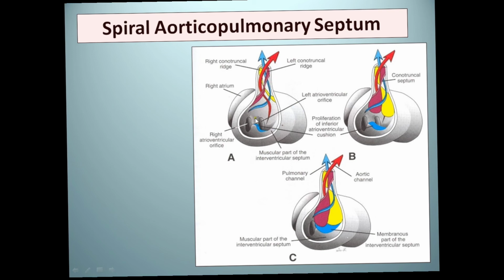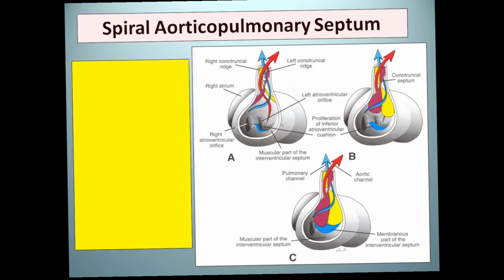So the spiral ridges arise, and these ridges are the conotruncal ridges or the conotruncal septums, and they bulge out and rotate into a 180 degree spiral proliferation to give a spiral outflow tract from the right ventricle towards the pulmonary trunk and from the left ventricle to the aorta.